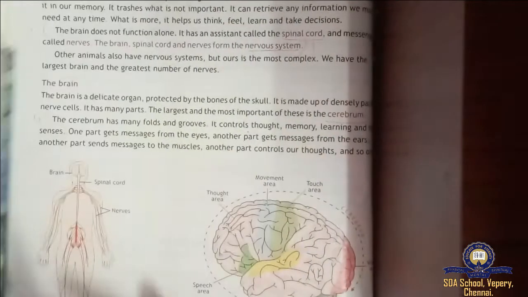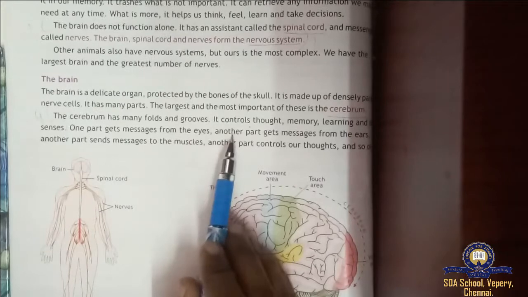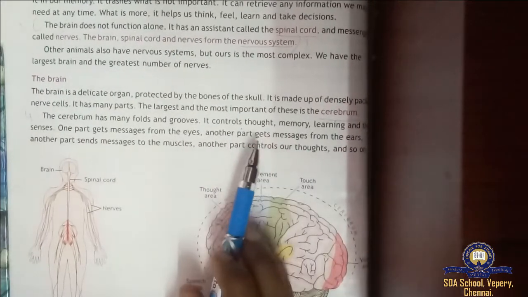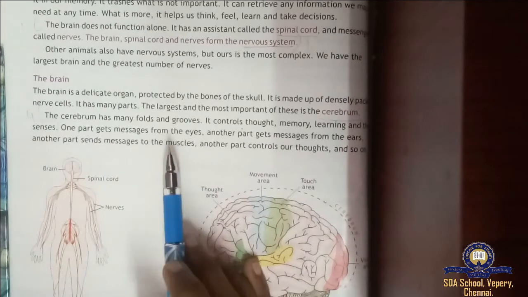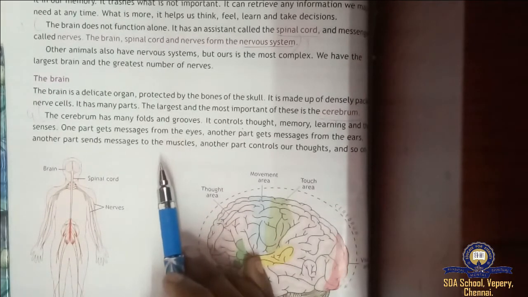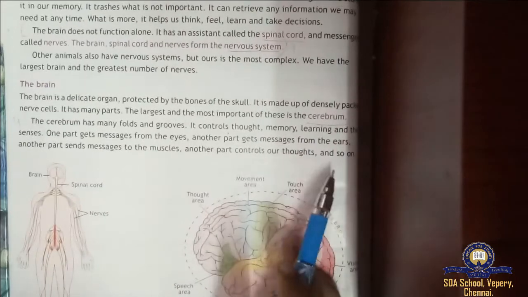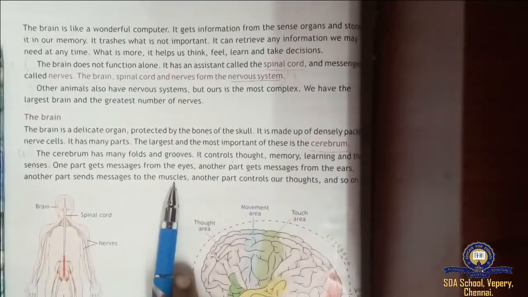Next, one part gets messages from the eyes, another part gets messages from the ears. When you see something, this one part will get messages from the eyes, another part gets messages from the ears, another part sends messages to the muscles.